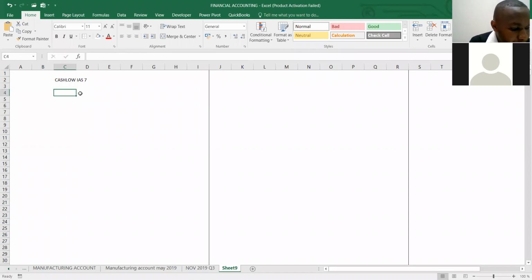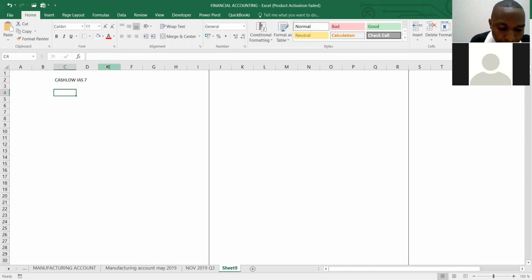So the question says the following are the statement of financial position of Pwani Limited as at 1st September 2017 and as at 1st December 2018. So we have the statement for 2018 and 2017. Then additional information says: number 1, Pwani Limited's profit after tax for the year ended 1st March 2018 was